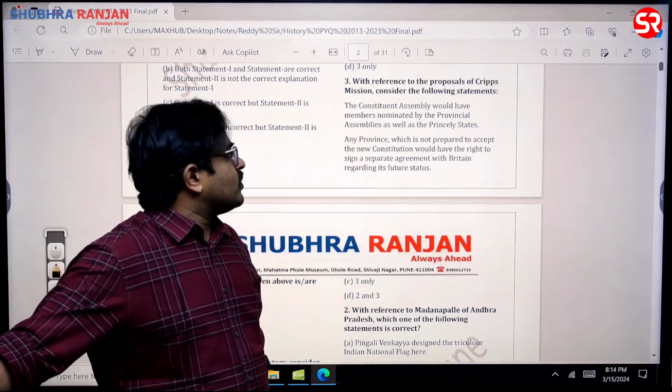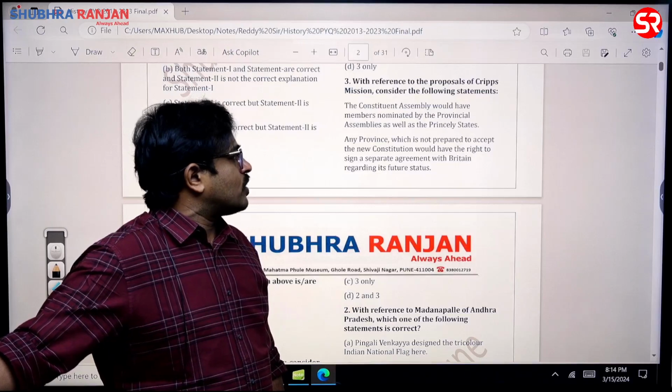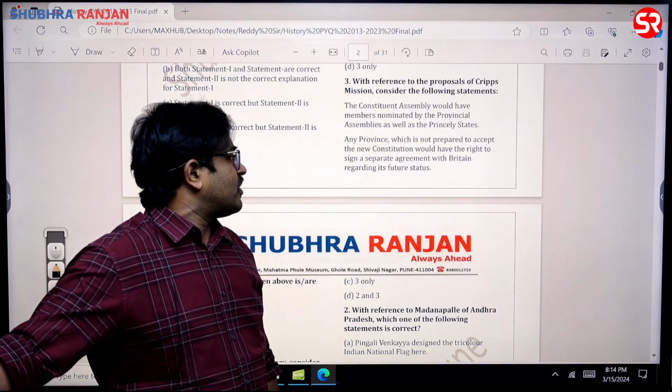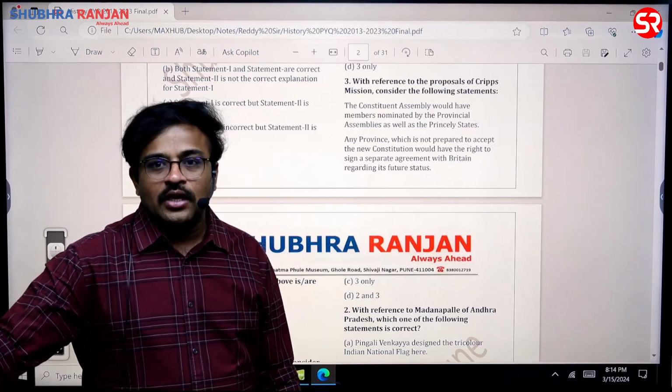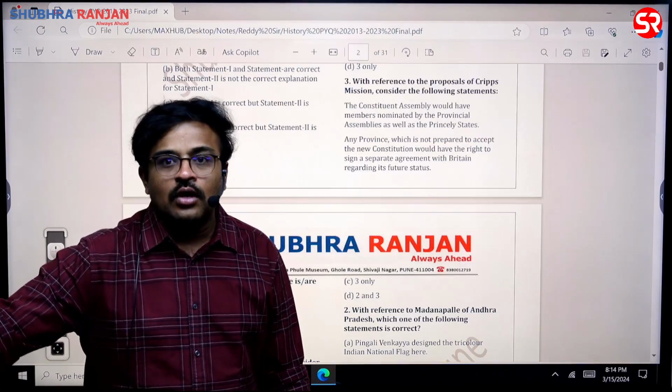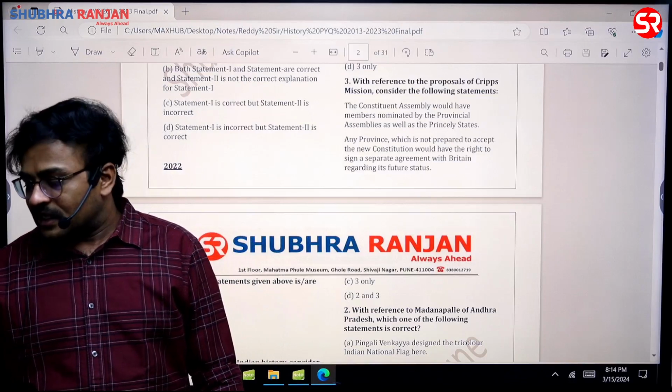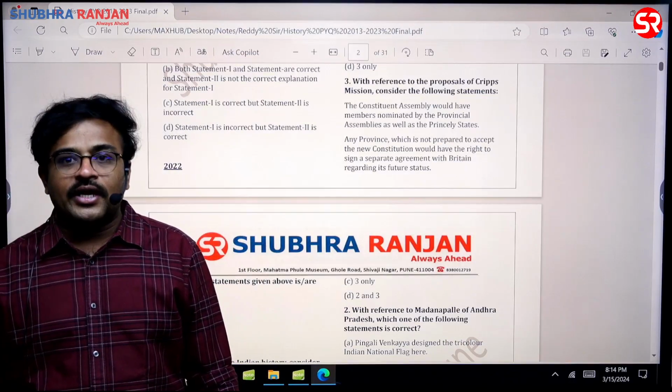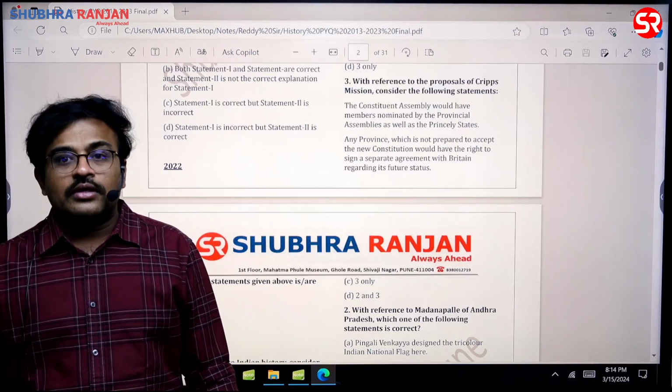And any province which is not prepared to accept the new constitution would have the right to sign a separate agreement with the British regarding its future status. In fact, this statement is correct. During the Cripps proposal, the British plan was to divide and rule India. That is the reason why they wanted to promote the differences among Indians themselves. So that is a correct statement.